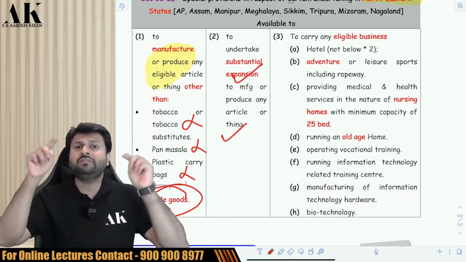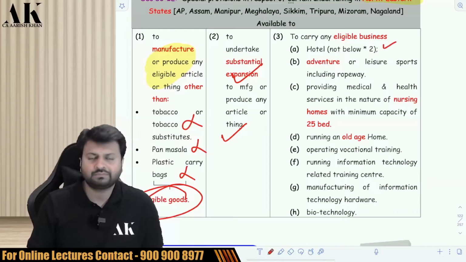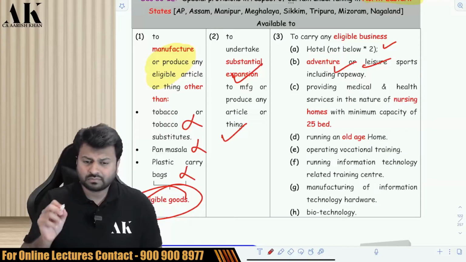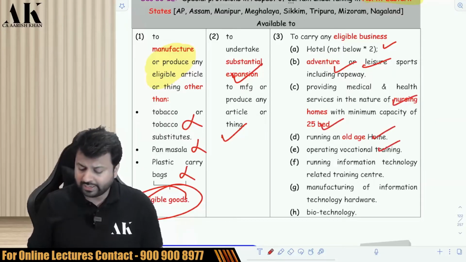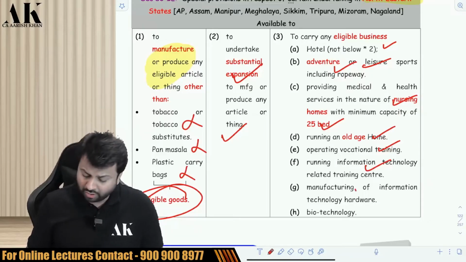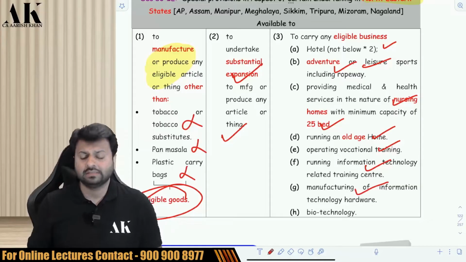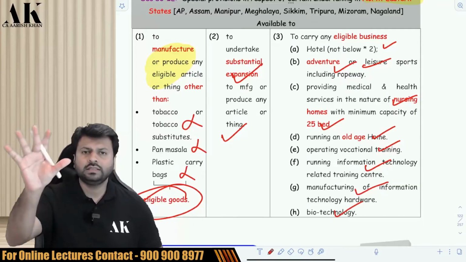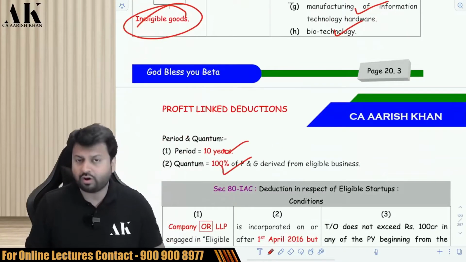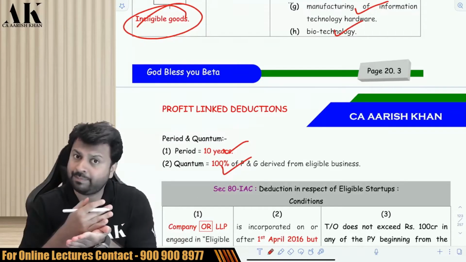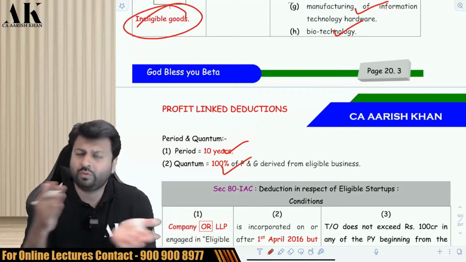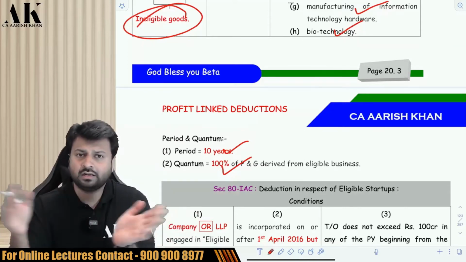Okay. Or if you go to these states and open a hotel not below 2-star, or adventure or leisure sports including ropeway, or a nursing home of at least 25 beds, or an old age home, or a vocational training center, or an information technology training center, or manufacturing of information technology hardware, or biotechnology, then we will give you 100% deduction for 10 years back to back. These are all consecutive deductions. You have to claim deductions back to back over the 10 years immediately, one after another. There cannot be a gap between them.